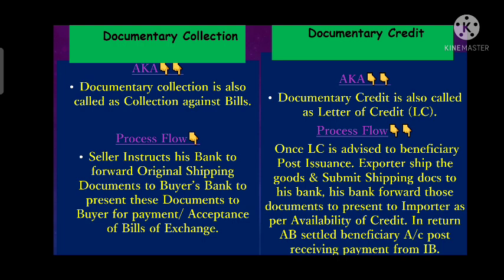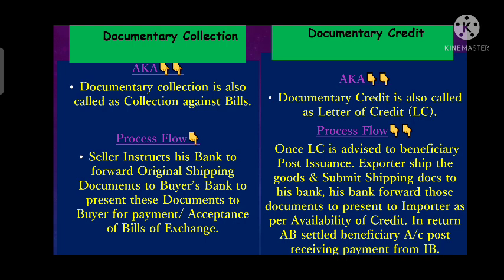Once the remitting bank has received the documents, it will forward them to the collecting bank, right? Once the documents are received, the collecting bank can release them only on fulfillment of the payment terms. If the document is on DP basis, then the importer has to make the payment immediately. If the document states payment terms as DA, then the importer has to accept the bill and make the payment on the future date, right? So this is the process flow of documentary collection.